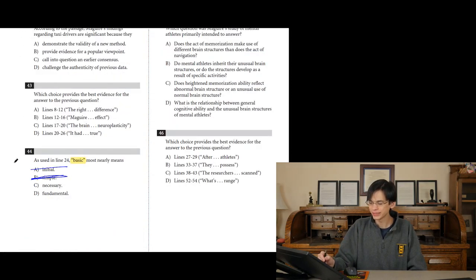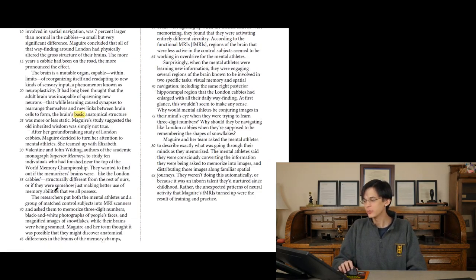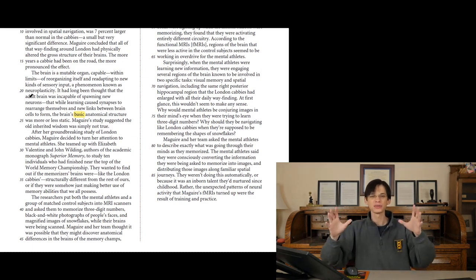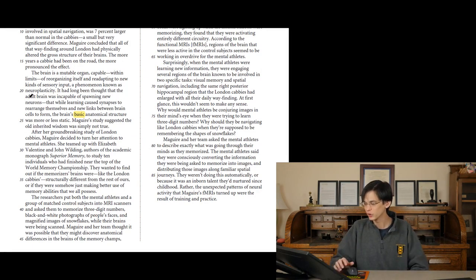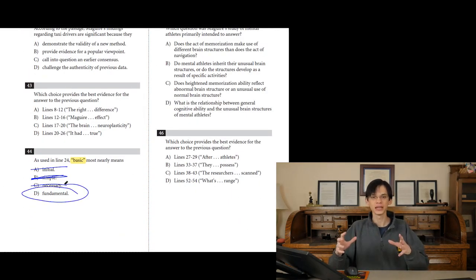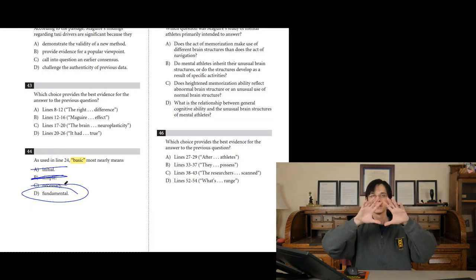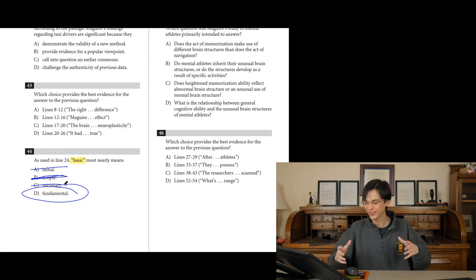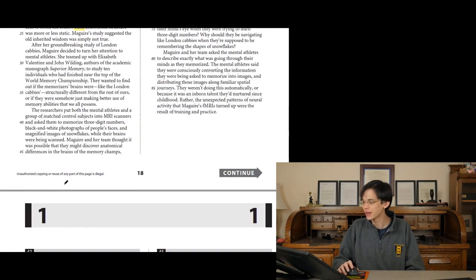But now we go to D. I really like D, fundamental, because the brain's fundamental anatomical structure, its basic fundamental structure. Again, notice I use those words interchangeably. We're just talking about a basic understanding of it, the broad picture, fundamentally, the most basic understandable layer, the first step in something, on average, that's what fundamental in this case means.